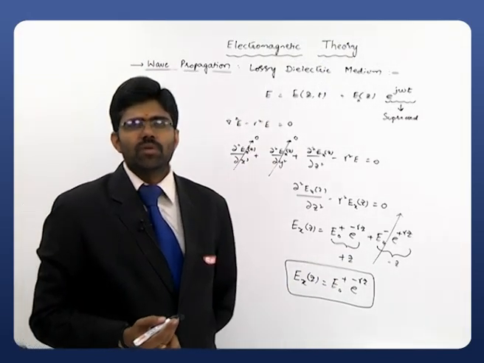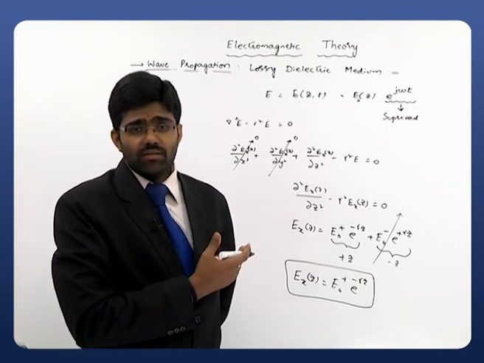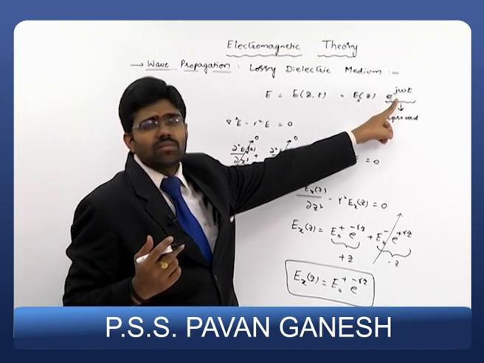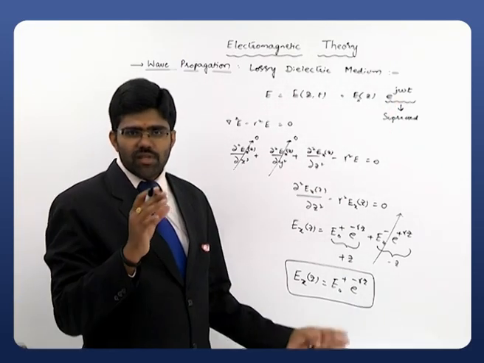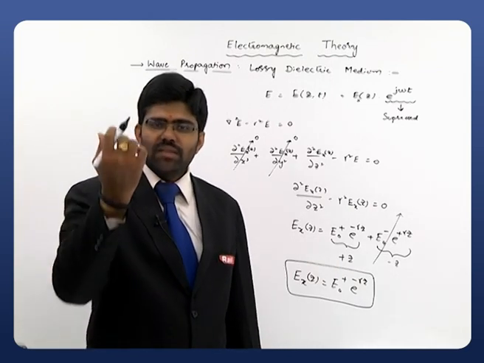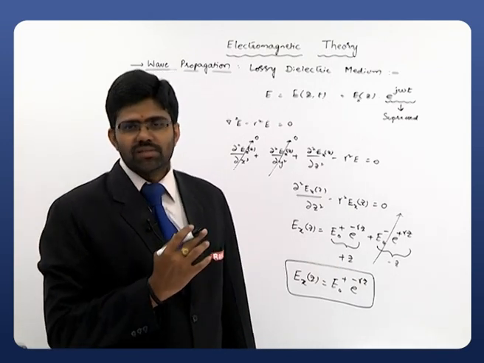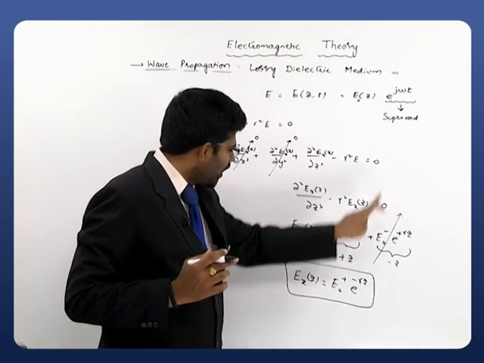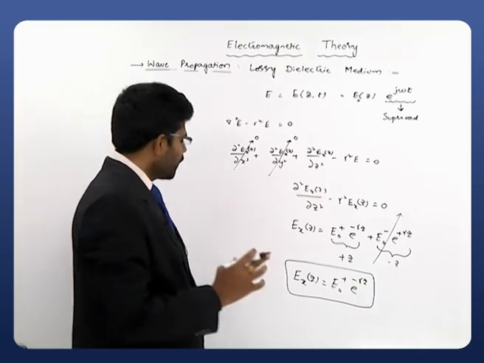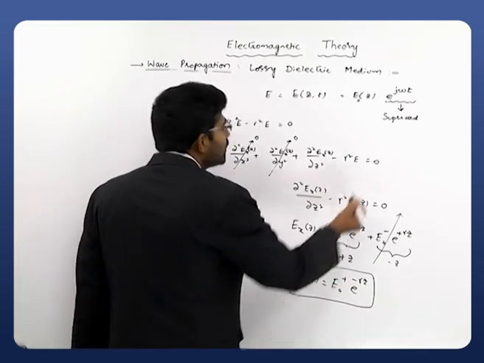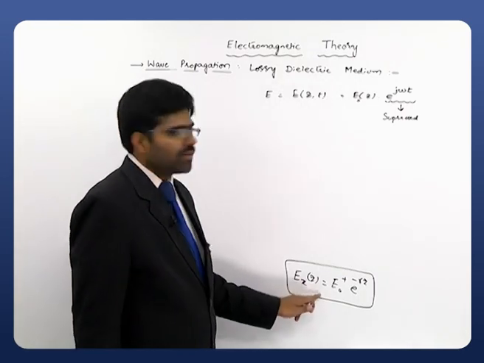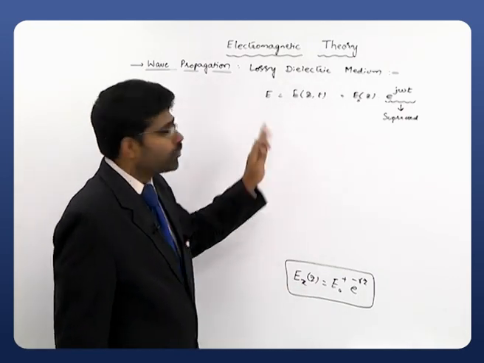This is a simple wave equation which depends on only distance. But what we require is a wave equation which depends on time also, that is, a function of both distance as well as time. So now I will bring the time parameter into the equation. Initially I suppressed that one, now I will bring it here to get a pure equation of our wave. For that, just multiply this entire one with e power j omega t. So take this Ex of z and multiply it with e power j omega t, then what we get is a pure wave equation.